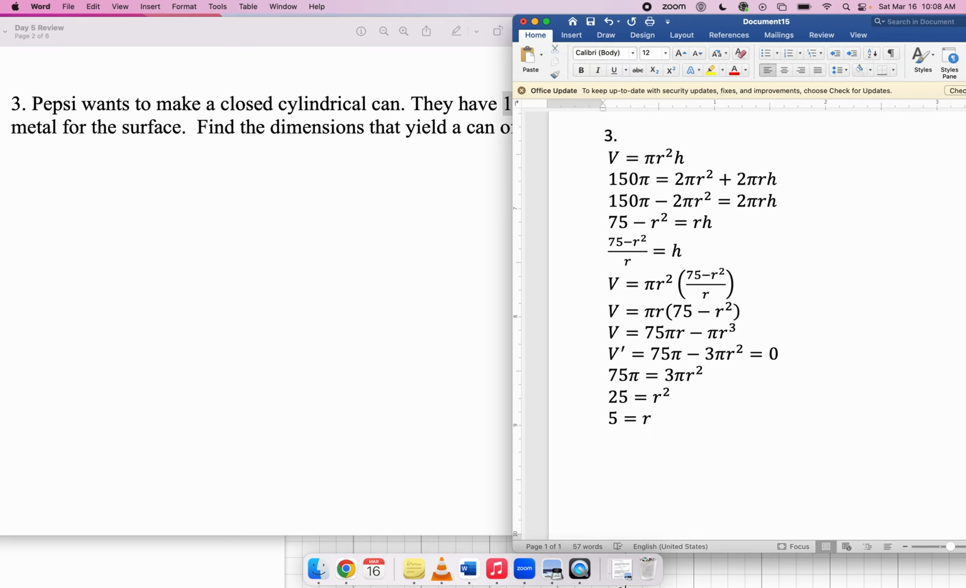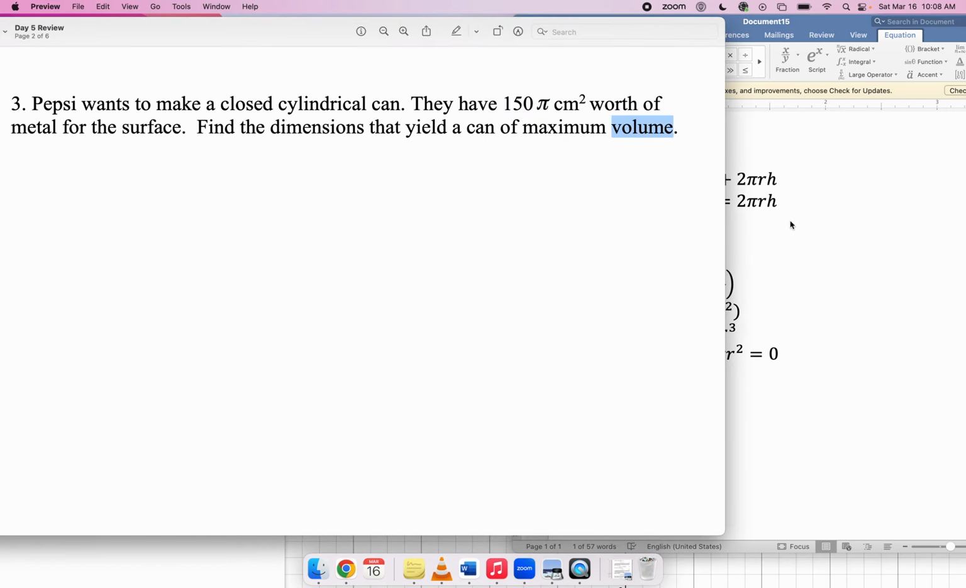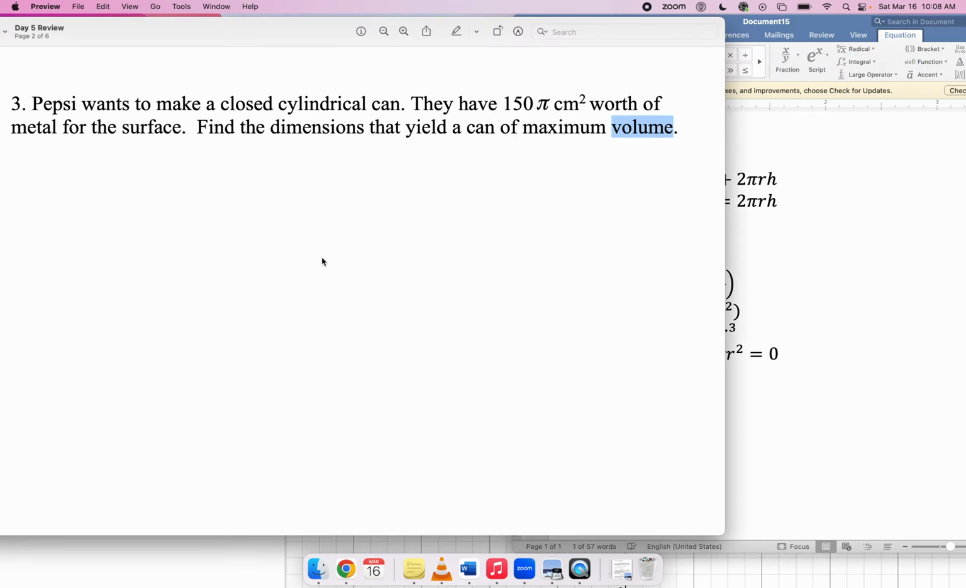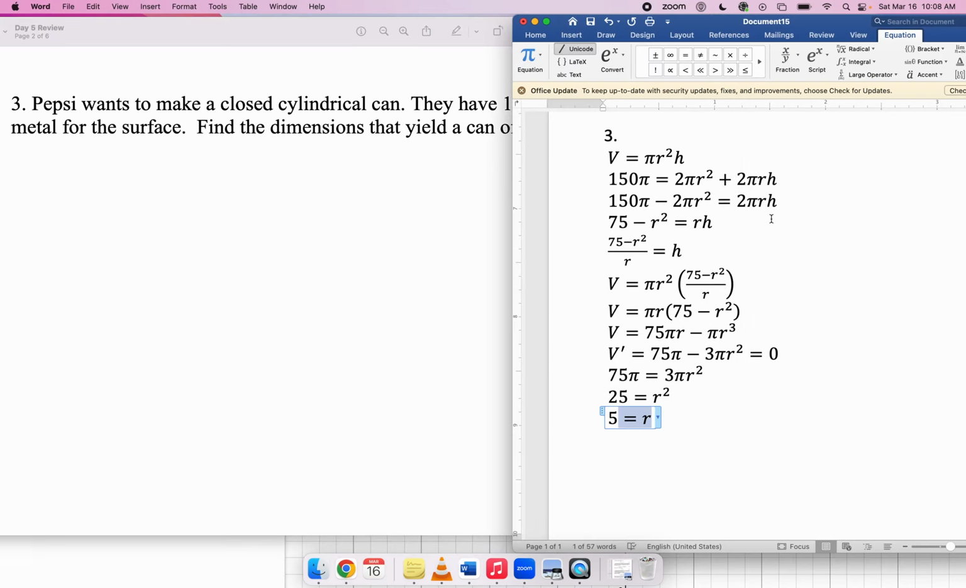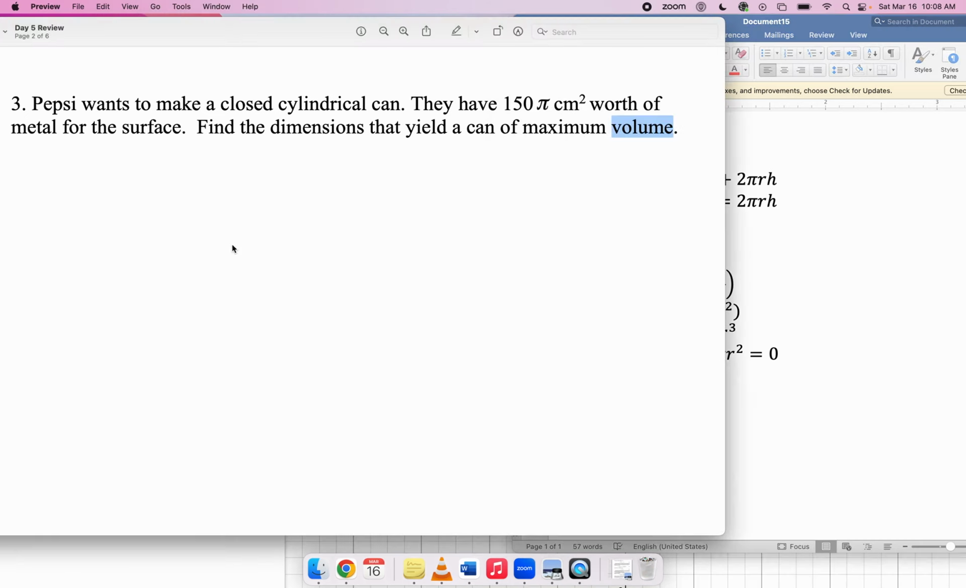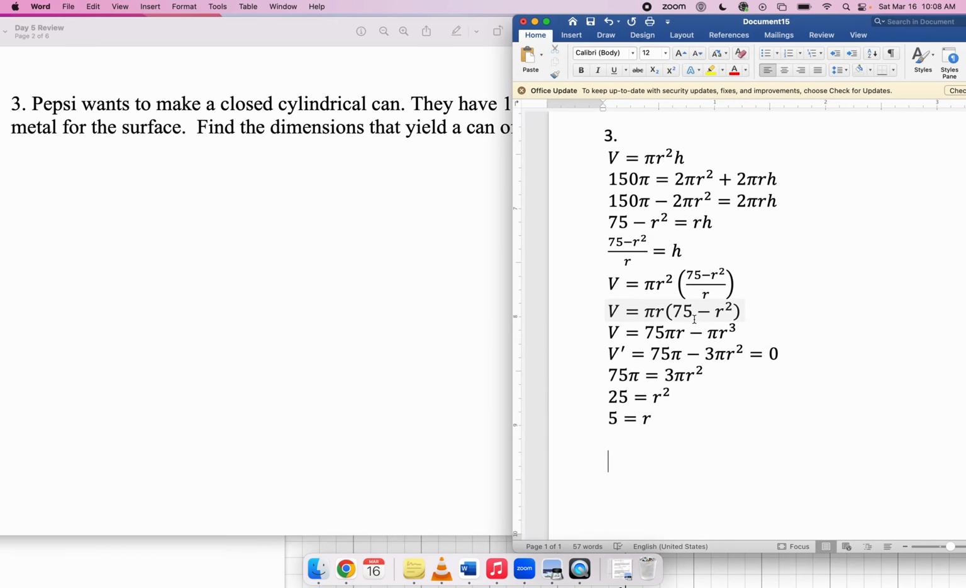How do I know that? Now that's just a critical point. Maybe it's a local minimum, right? Maybe this is a value of r which minimizes the volume. How do I know that it's going to maximize the volume? Well, I know because this is the only value that could possibly be the answer to the question, right? There are no boundary points, there are no other critical points. This has got to be it. So this is the r value that maximizes the volume.